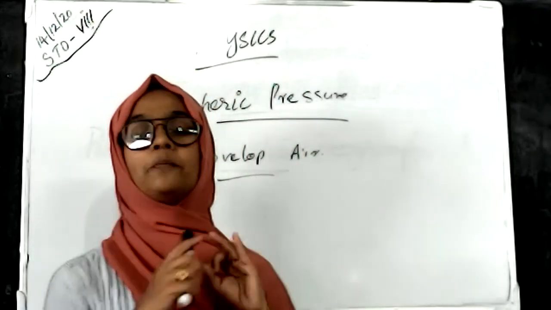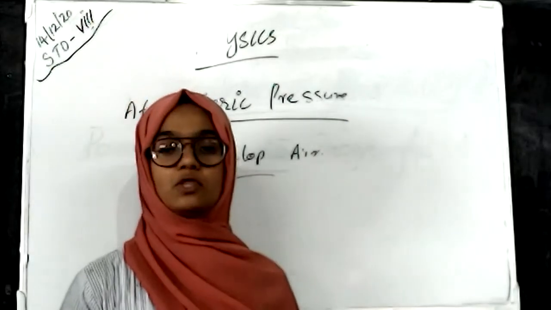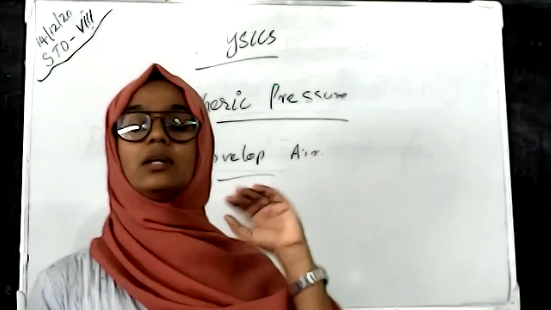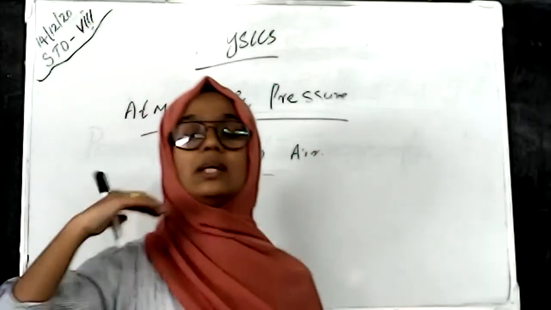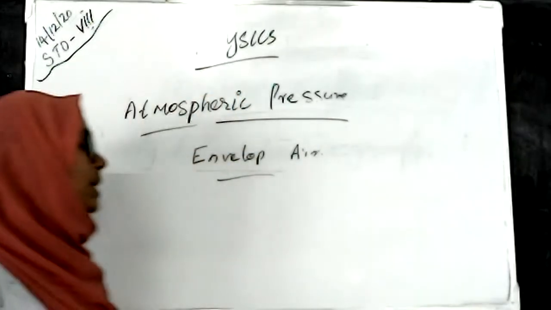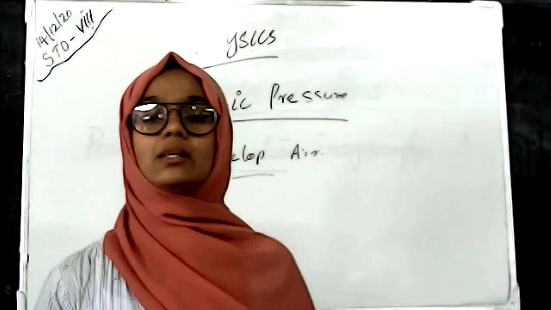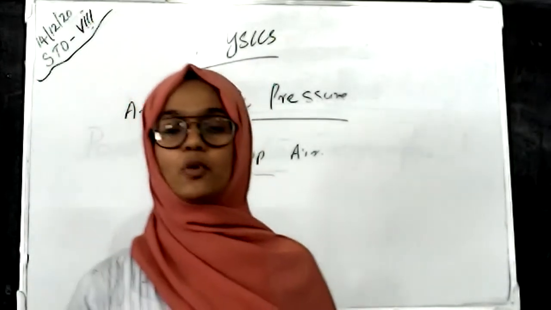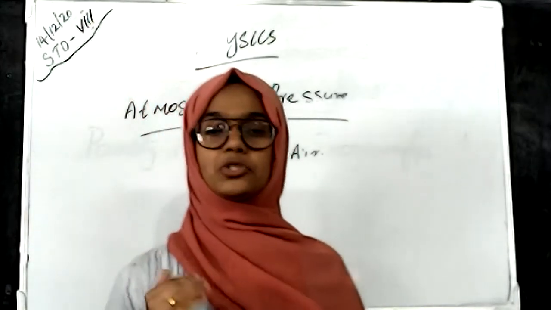So the height and the atmospheric pressure are related: atmospheric pressure decreases as we go up. In the case of liquid pressure, the height of the column and the liquid pressure are directly proportional, because as the height of the column increases, liquid pressure increases.